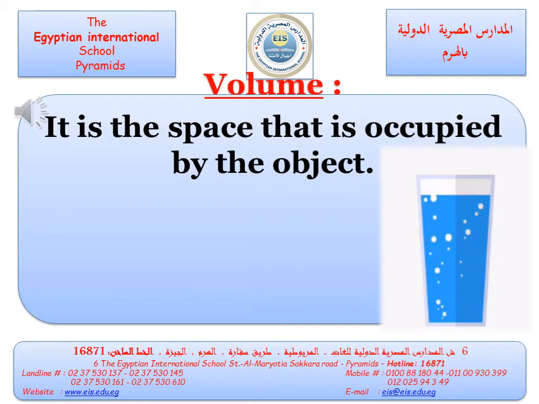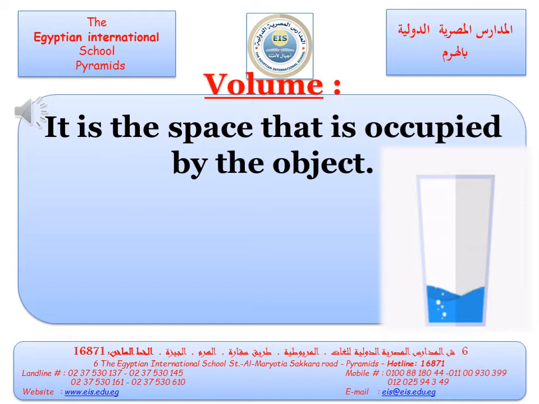Again, what is the definition of matter? It's anything that has mass and volume. What is the definition of volume? It is the space that is occupied by the object. So, laptop has a volume because it takes up space. So anything that takes up space has a volume.